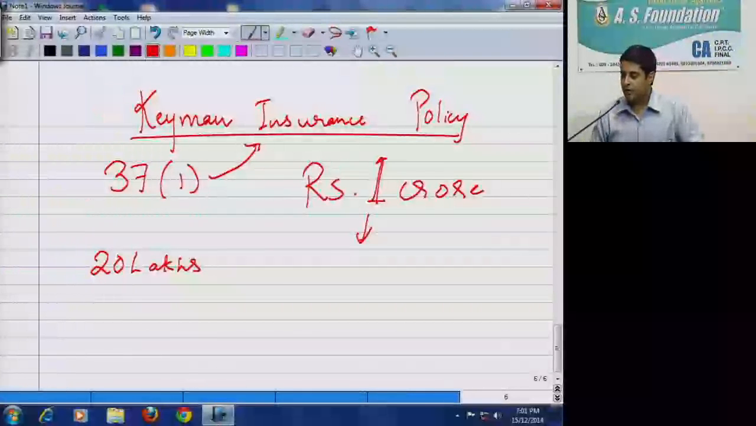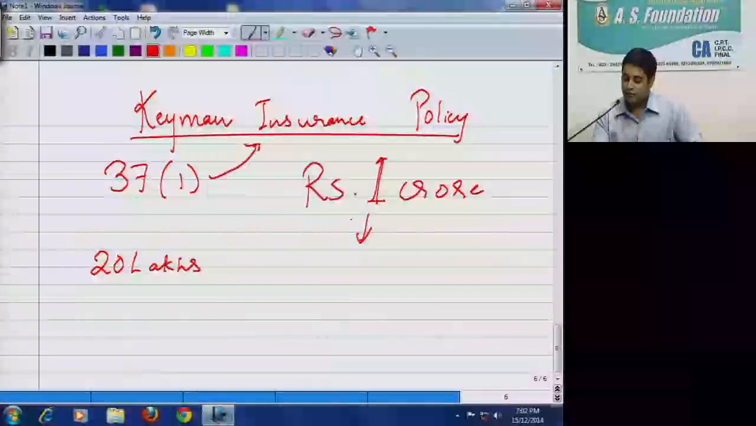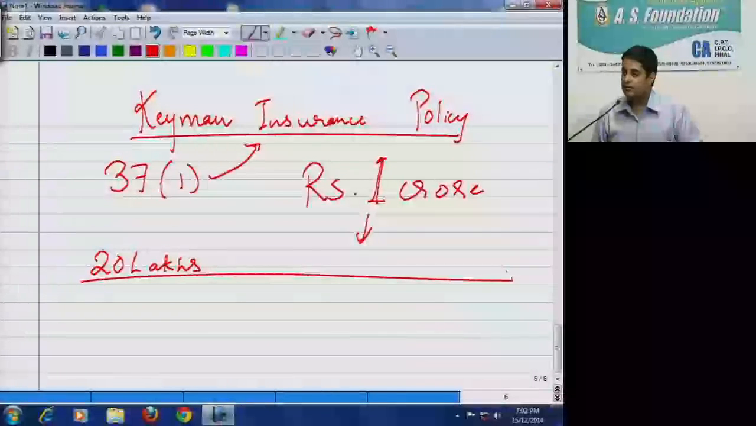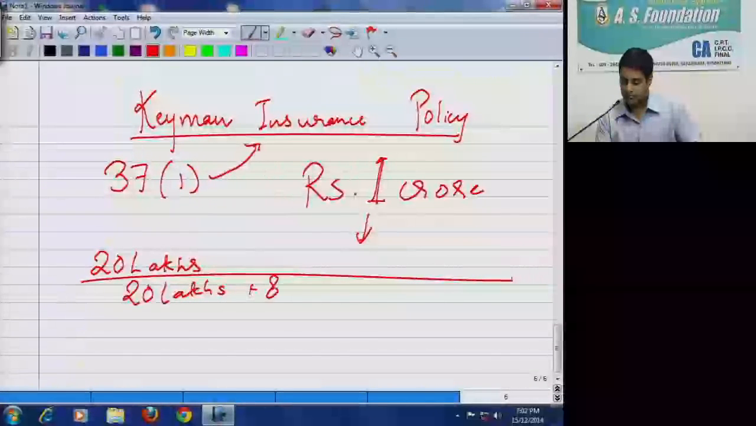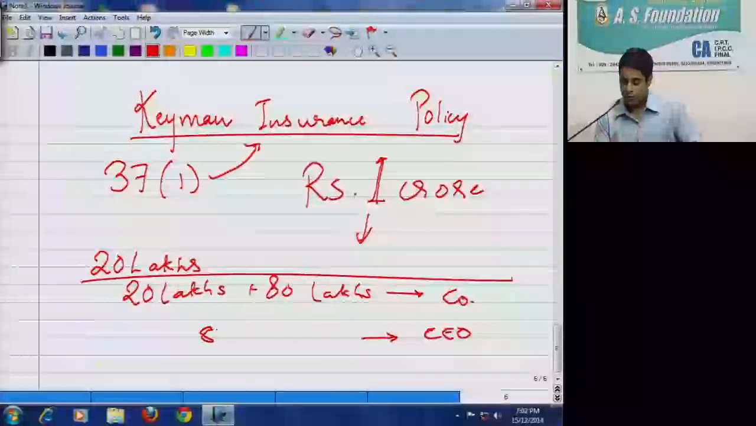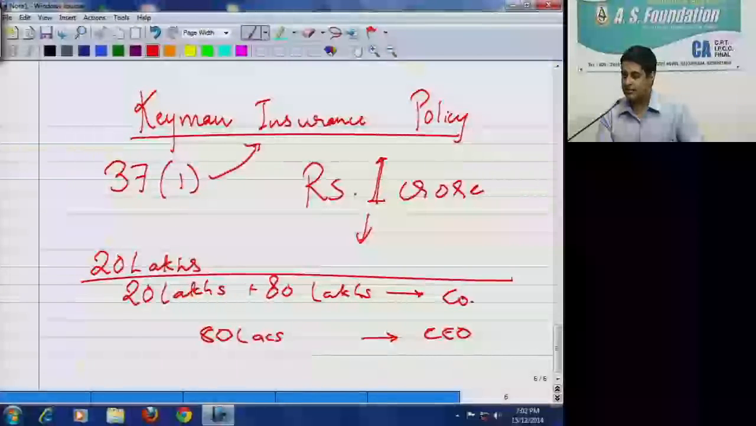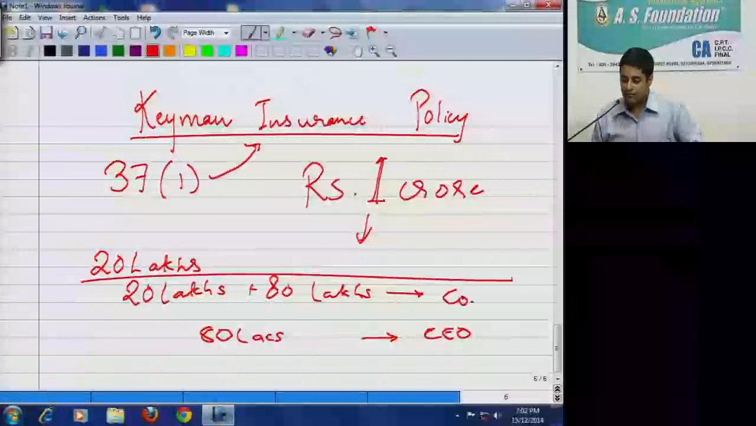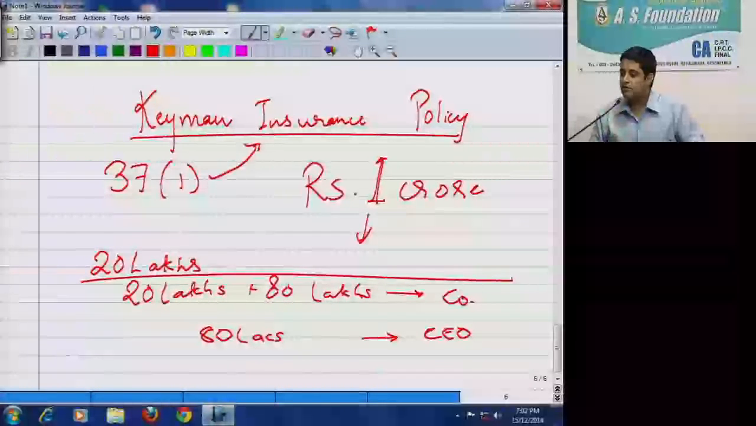Now see from the point of view of the employer, how much deduction is being obtained? 20 lakhs plus salary paid 80 lakhs. This is for the company. And how much amount is being taxed in the hands of the CEO? Only 80 lakhs. So there is tax evasion on this 20 lakhs. To avoid this, it is provided that the proceeds of key man insurance policy will be taxed under the head income from business.